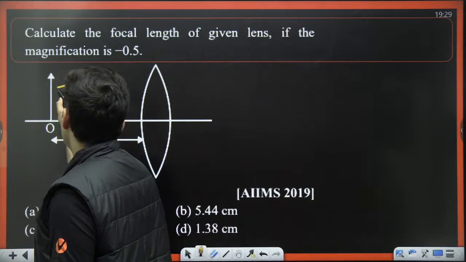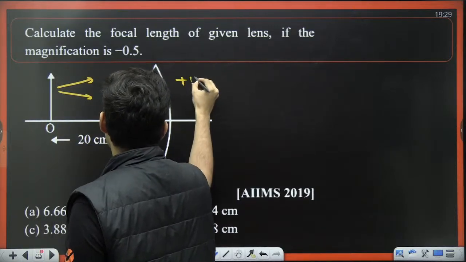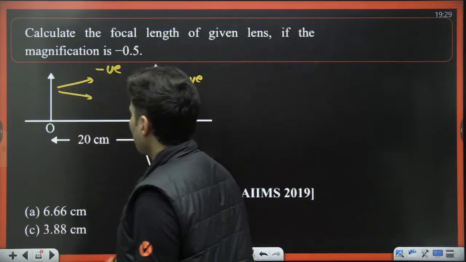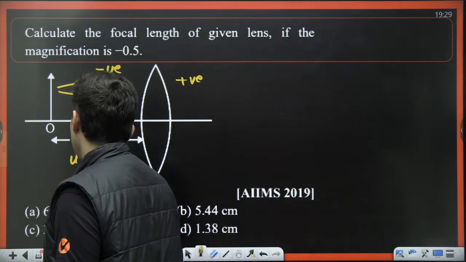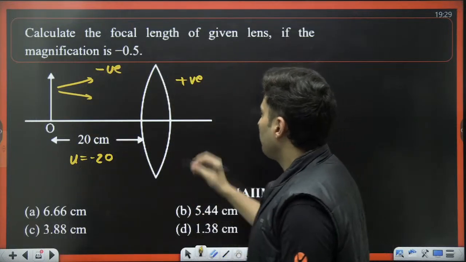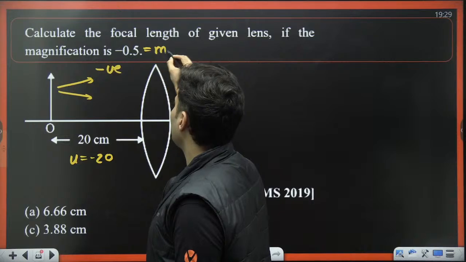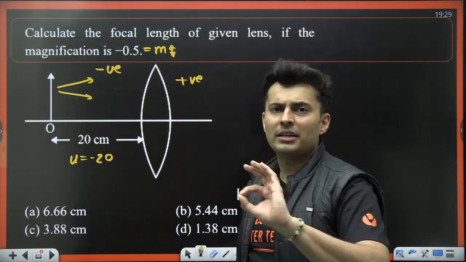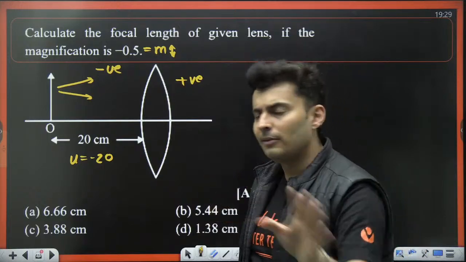The rays from the object will come like this. That means this is the positive side. That means this is the negative side. That means the object distance will be minus 20. Image distance is not given, but magnification is given. Usually this magnification is the lateral magnification if they don't use any longitudinal or lateral word.